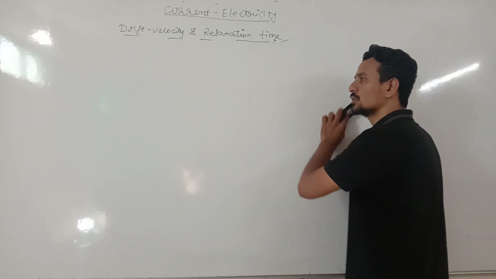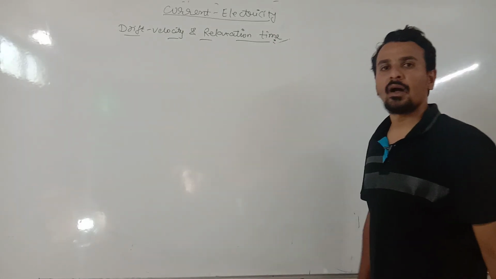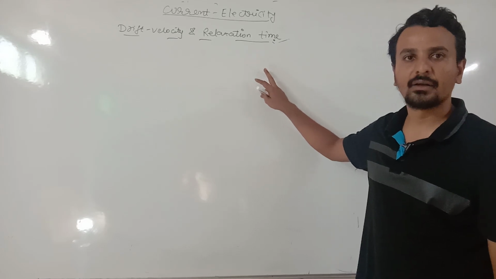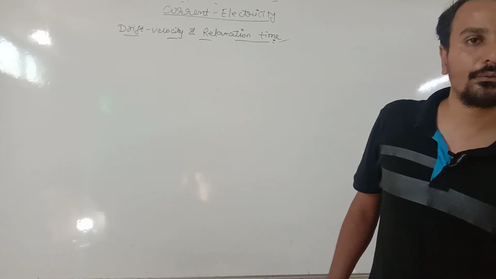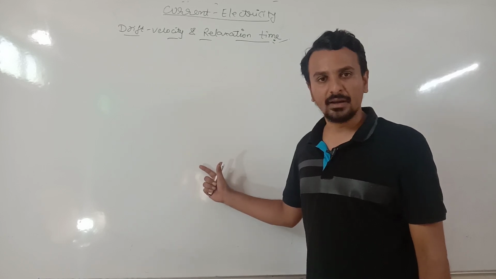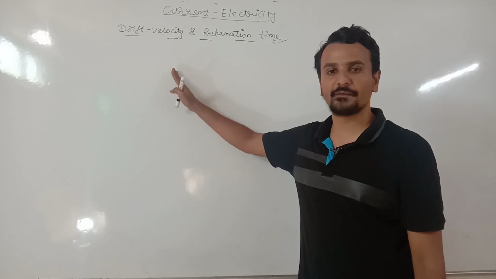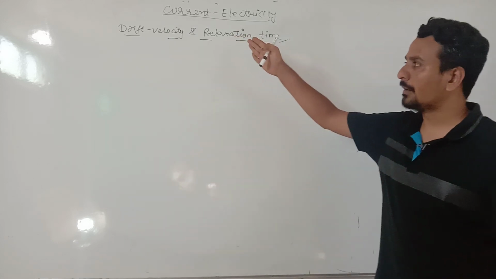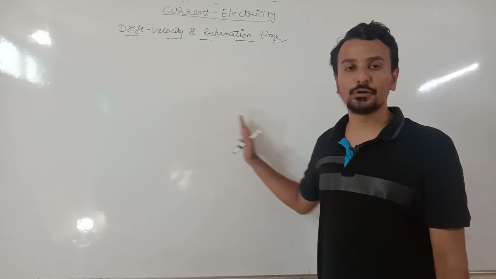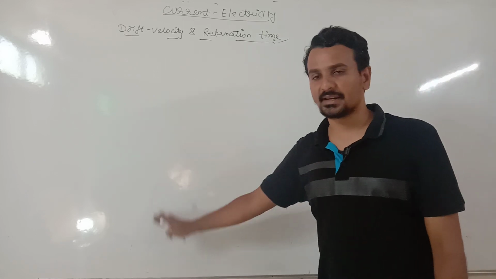Battery means a source of energy, and then we'll understand what drift velocity of electron is and what relaxation time is. So in the next video we'll discuss this. When a metallic conductor is connected to a battery, how electrons are drifted from one end to another, how the drift velocity of electron is calculated, what is the difference between drift velocity and drift speed of electron, why their values differ, and what we mean by relaxation time. So this will be discussed in the next video.